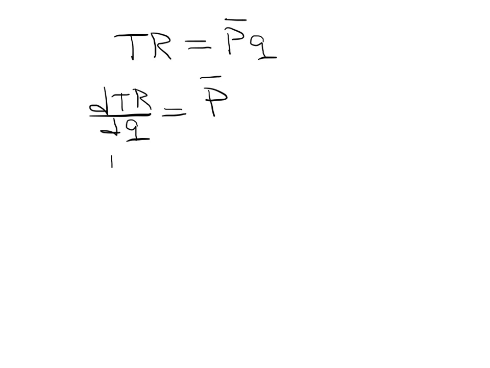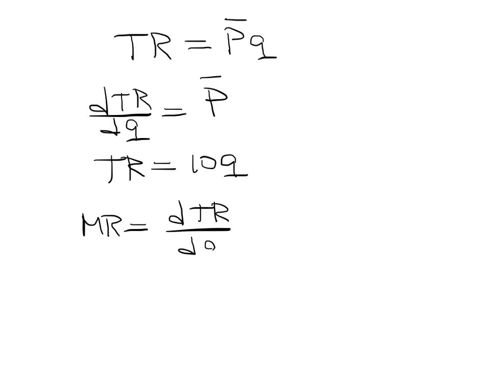For instance, say that your total revenue equation was equal to 10Q. So the price is constant at 10, and the total revenue will look like this. The marginal revenue for this perfectly competitive firm with a price constant at $10 is going to be the derivative of the total revenue equation, which is going to be equal to 10. So again, we found that the marginal revenue and the price are exactly the same for a perfectly competitive firm.